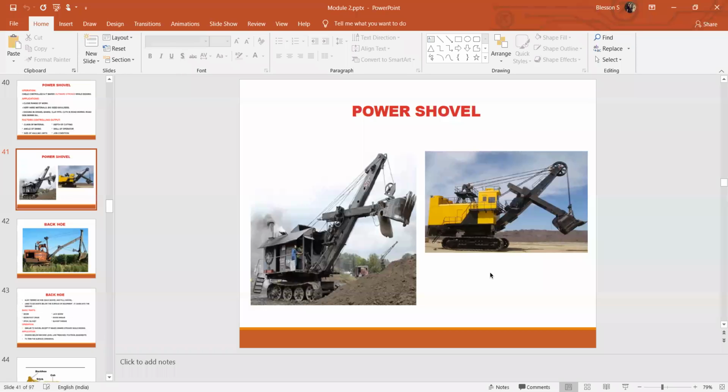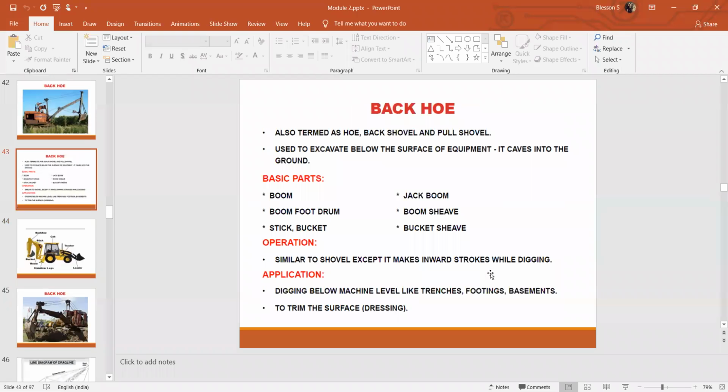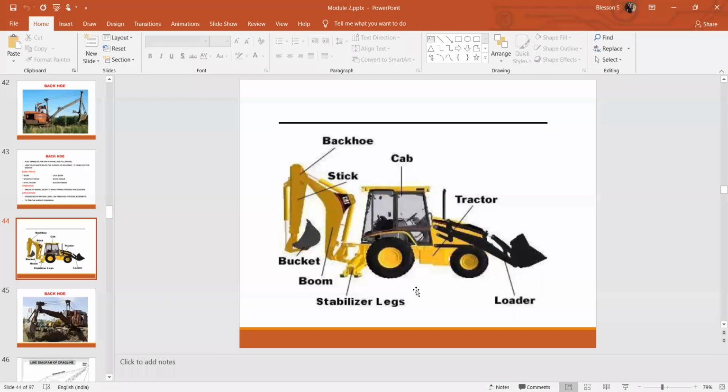We also discussed advantages and disadvantages, for trimming the surface and digging below machine level, all those things.